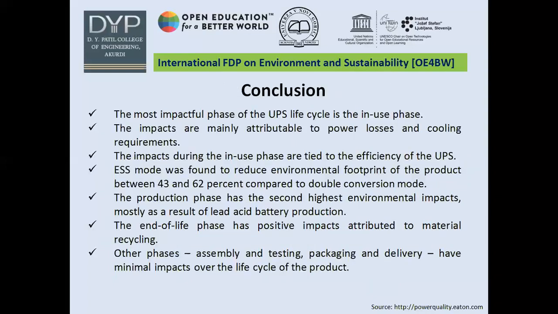So if I conclude, I can conclude that the most impactful phase of the UPS life cycle is the in-use phase. The impacts are mainly attributable to power loss and cooling requirements. So impacts during the in-use phase are tied to the efficiency of the UPS, and ESS mode, since it has higher efficiency, has an environmental footprint 43 to 62% lower as compared to double conversion mode. The production phase has the second highest environmental impacts, mostly as a result of lead acid battery production.